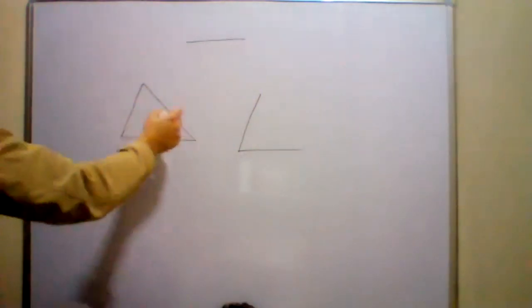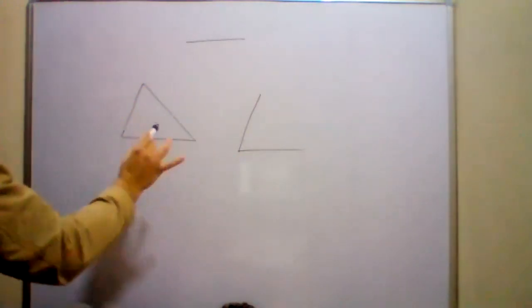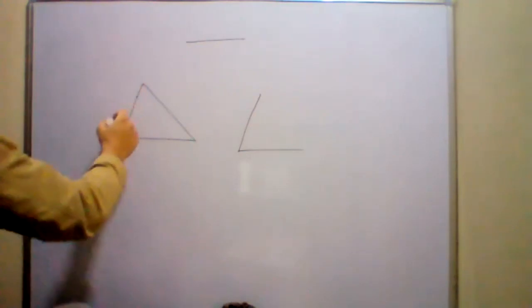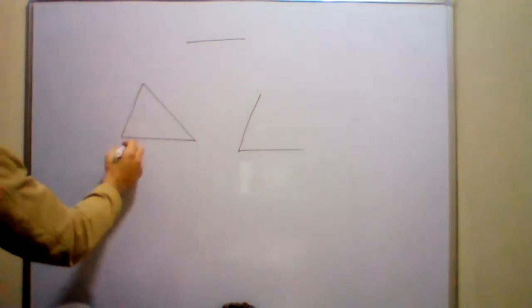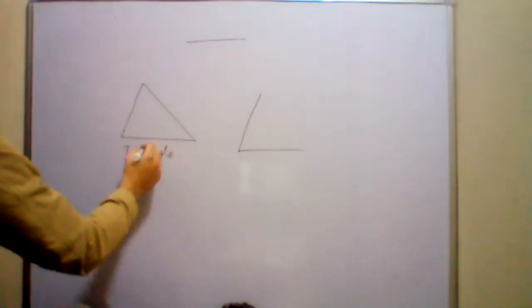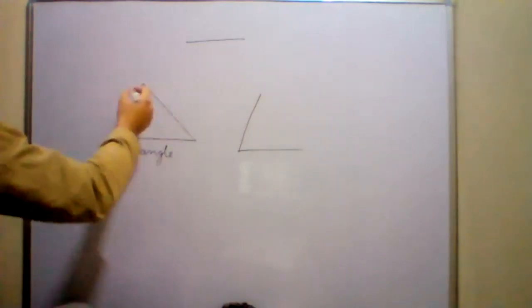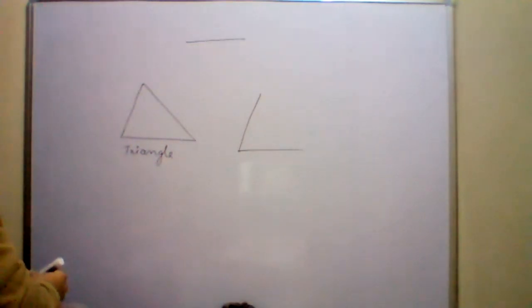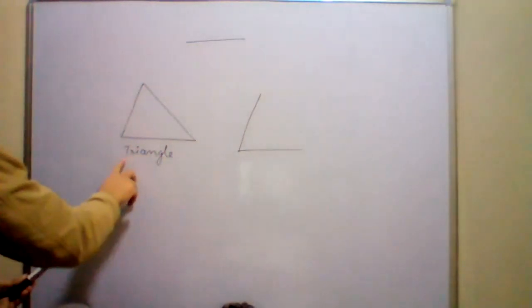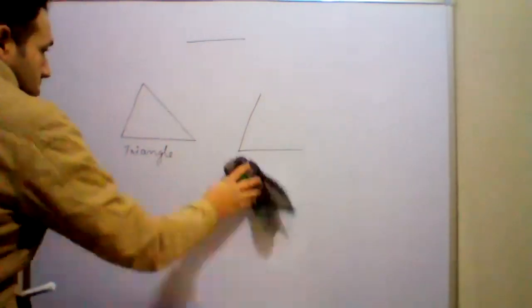You can make a closed figure with at least 3 line segments. So the closed figure which is made up of 3 line segments is known as a triangle. Do you understand the meaning of tri? Tri means 3.